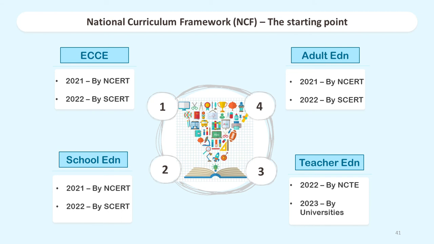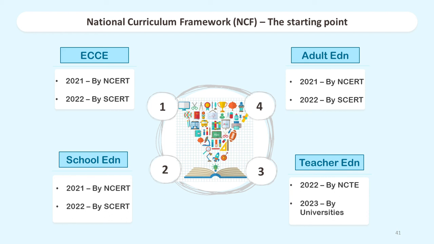Now, what is the National Curriculum Framework? The starting point means there are 4 stages. First stage, you can see here, ECCE, the target is fixed that by NCERT it will be done by 2021, and by SCERT or all state boards it will be done by 2022. And the school education, which has to be completed by 2021 by NCERT and 2022 by SCERT.